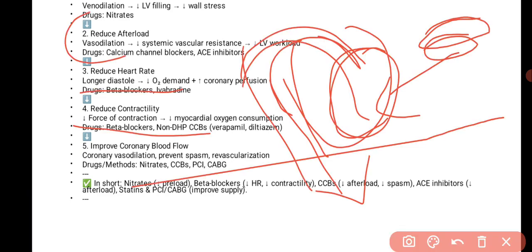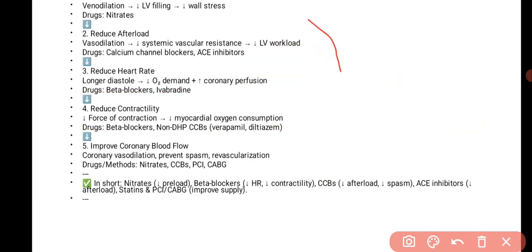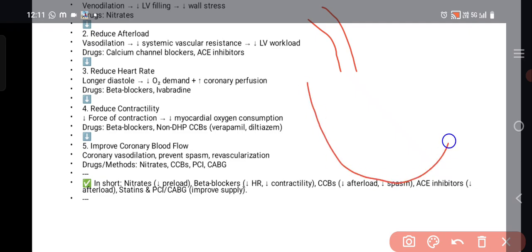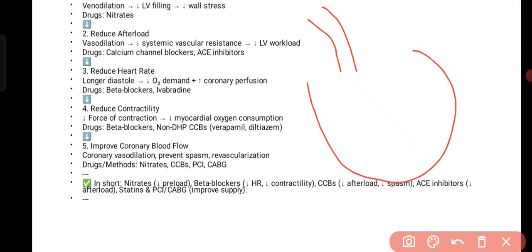When the aorta is constricted, in order to eject the blood, the ventricle has to contract forcefully. Contracting forcefully means it requires more blood, more oxygen. So more work, it has to work more, right?